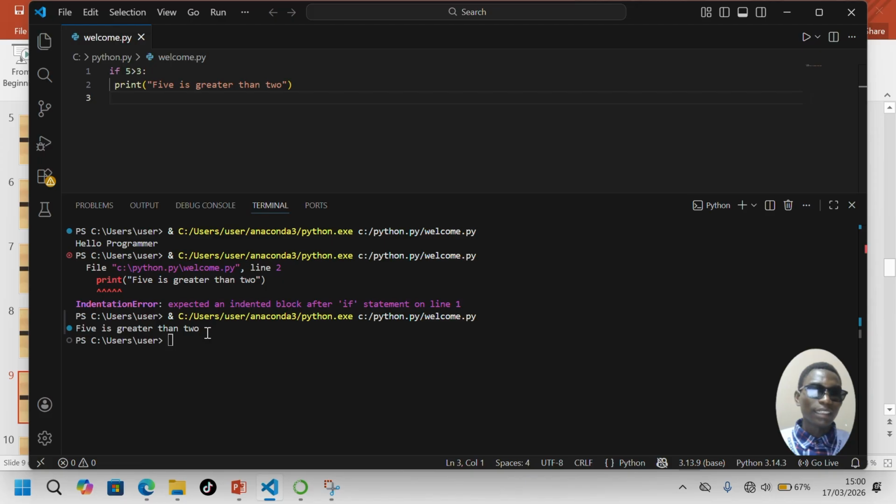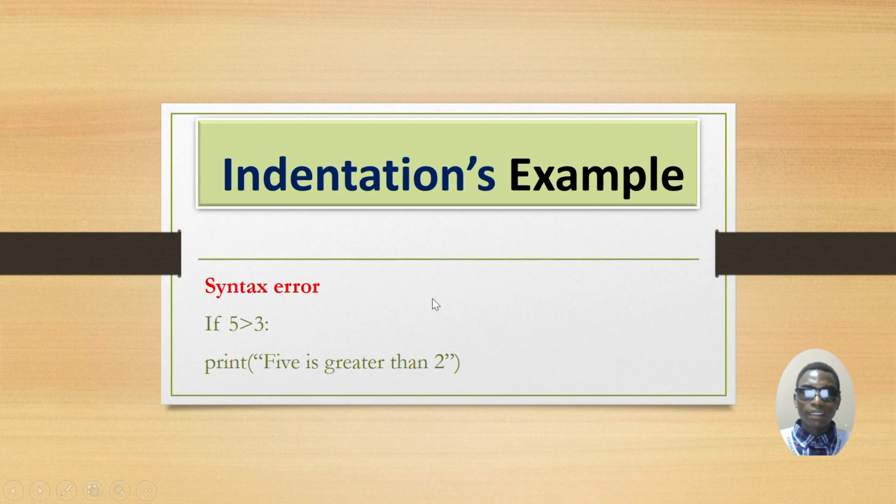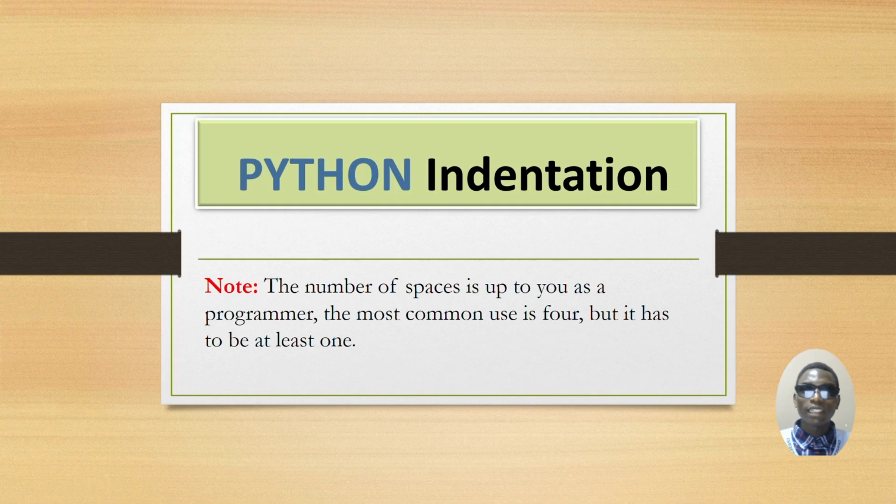You see, so you have to pay attention to indentation in a Python program. Like in other programming languages, indentation is very important and plays a crucial role when writing any Python program. The number of spaces is up to you as a programmer. You can use whatever you want.